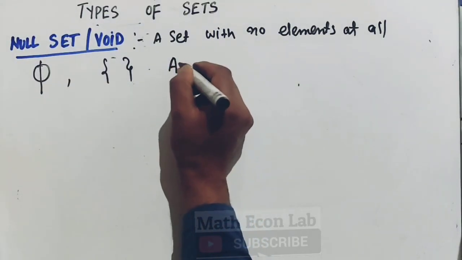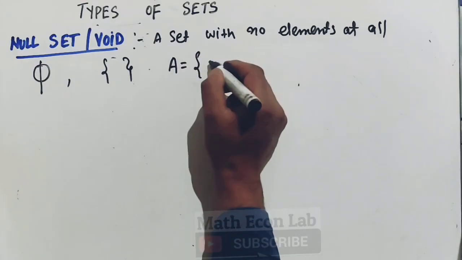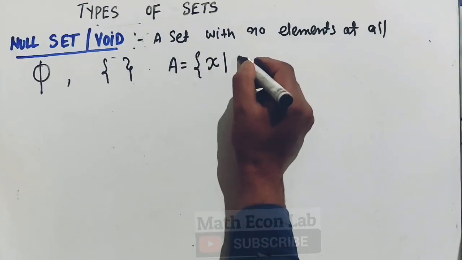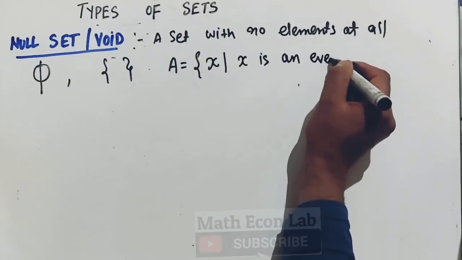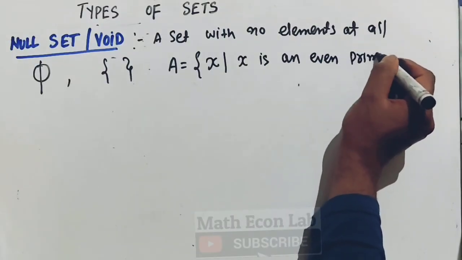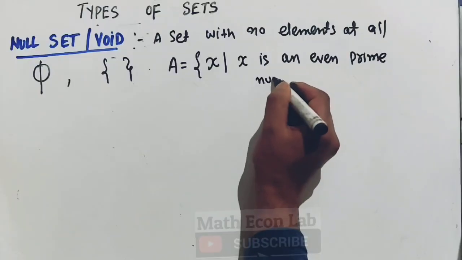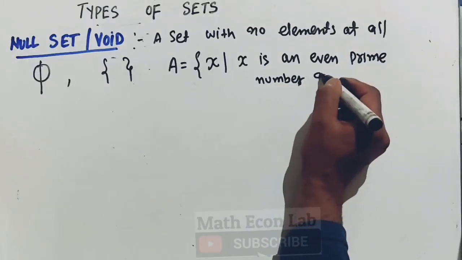If I say A is a set which contains all x's such that x is an even prime number greater than 2.